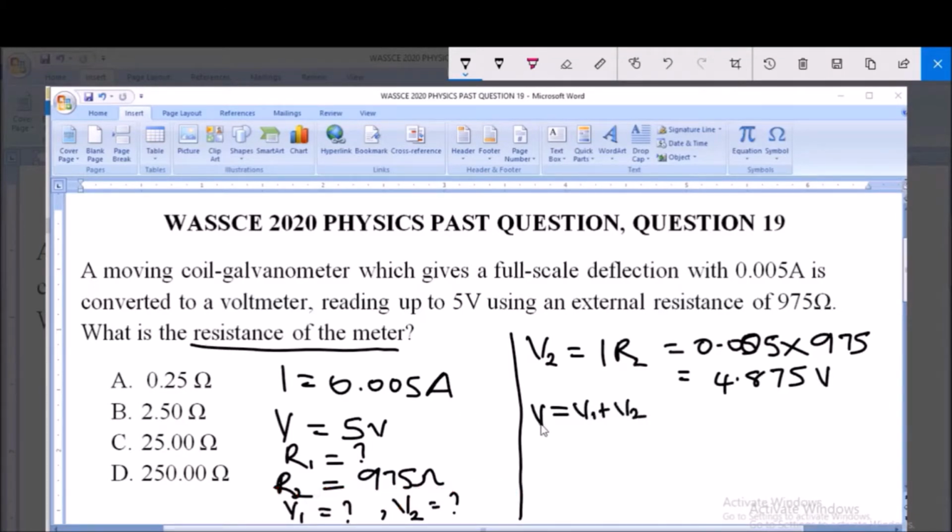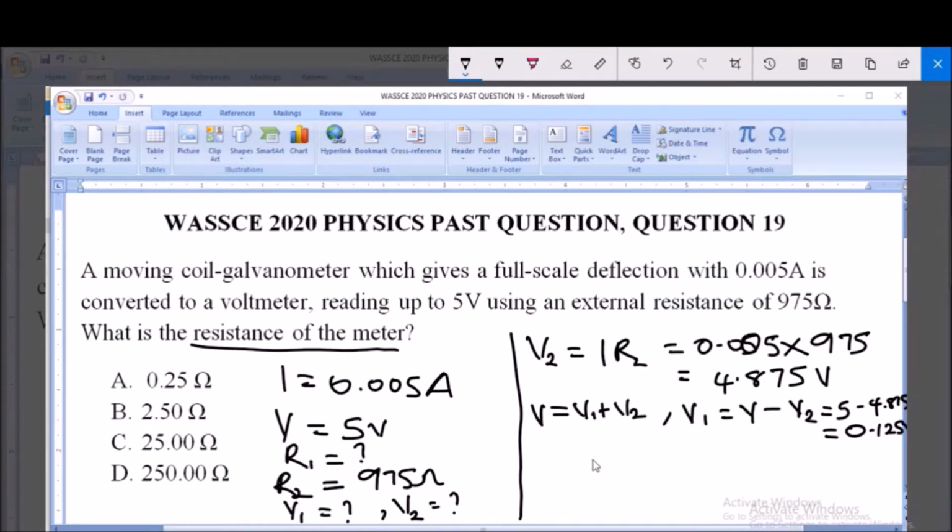Since we have V, which is 5 volts, and V2, which is 4.875 volts, we can find V1. V1 is equal to V minus V2, which is 5 minus 4.875, and this is equal to 0.125 volts. So V1 is equal to 0.125 volts.